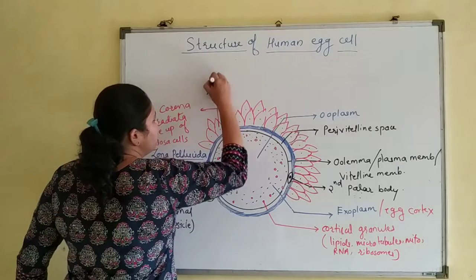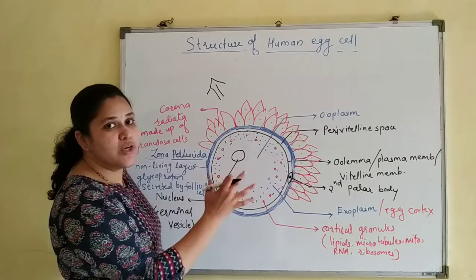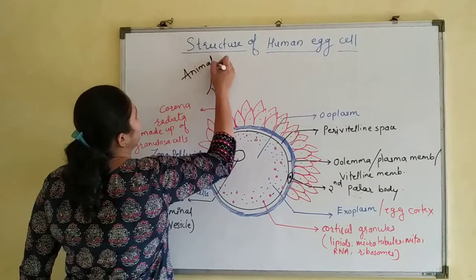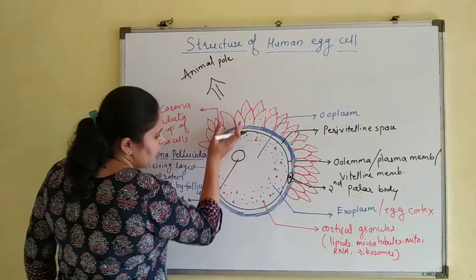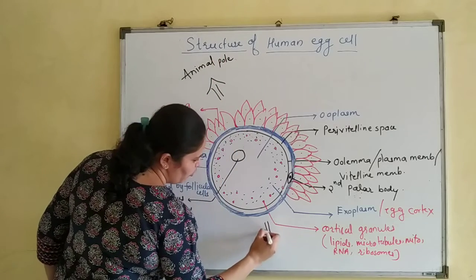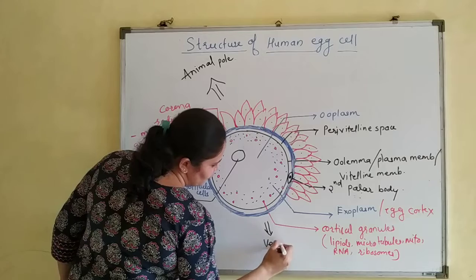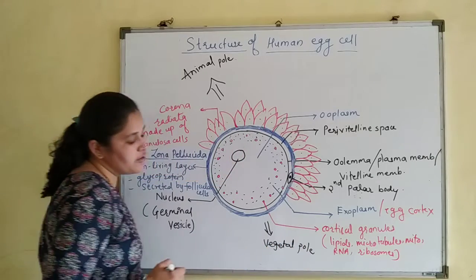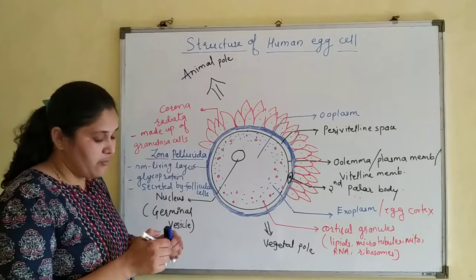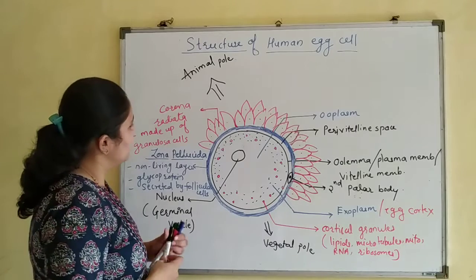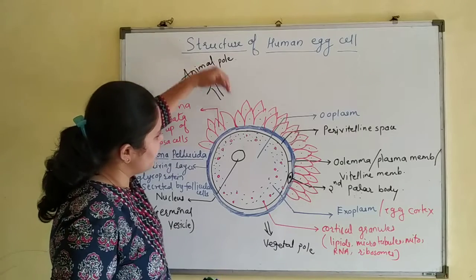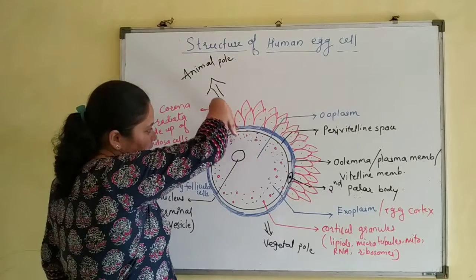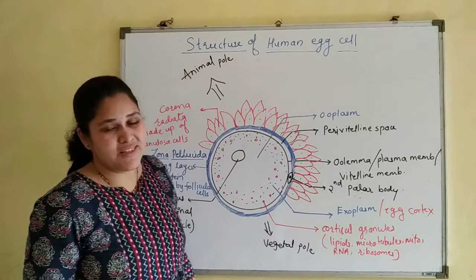Whereas its opposite pole is known as the vegetal pole. Very important point. Its significance we will see during the fertilization process. The animal pole is the site from where the sperm enters. Sperm enters the egg and then moves toward the vegetal pole.